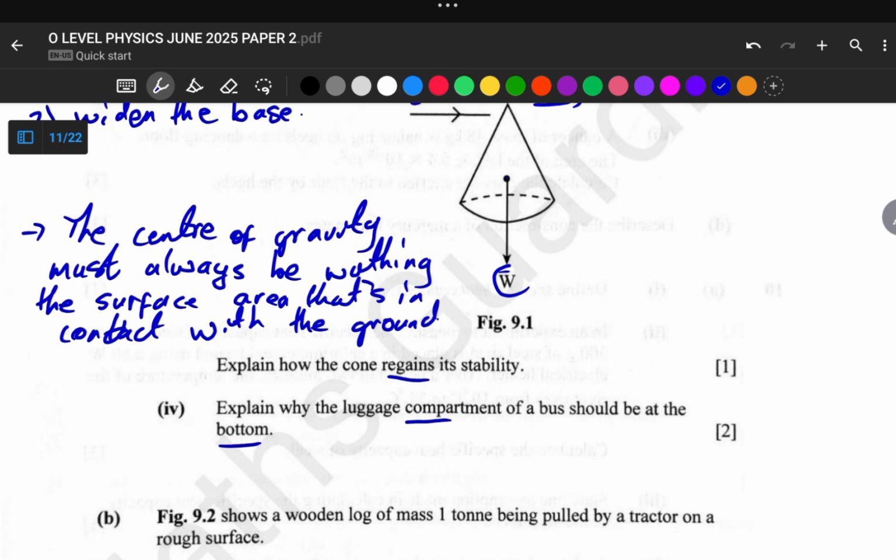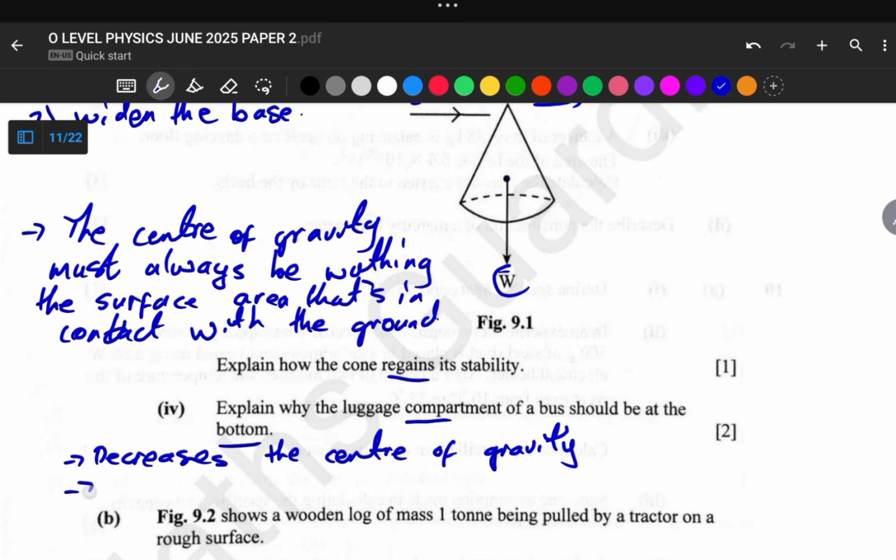So to write your answer, the first thing you need to write is to put luggage on a compartment of the bus at the bottom decreases the center of gravity.